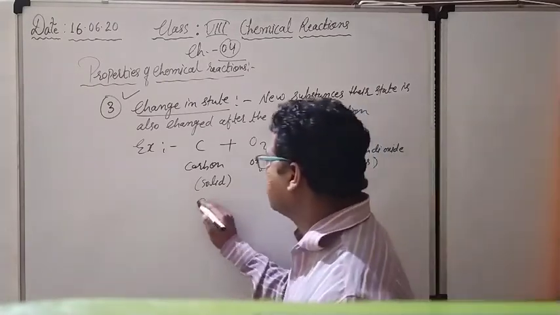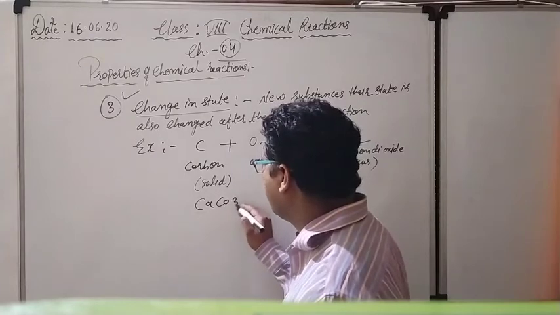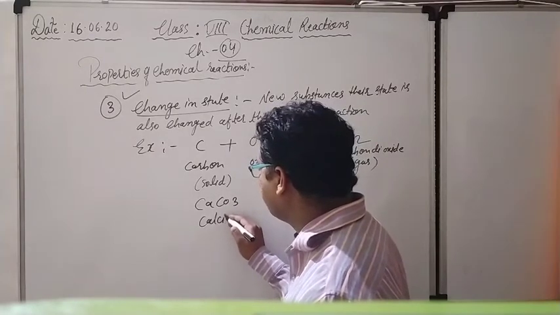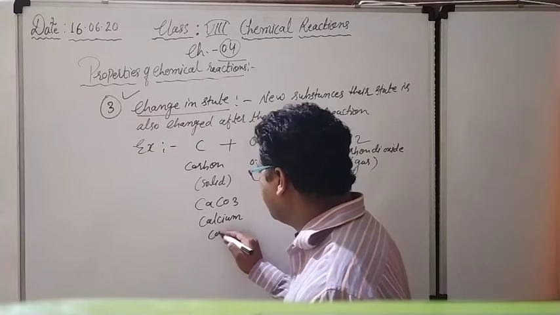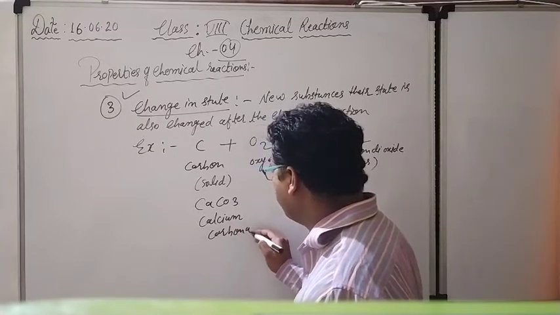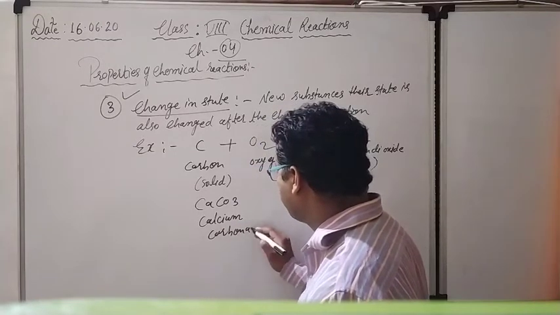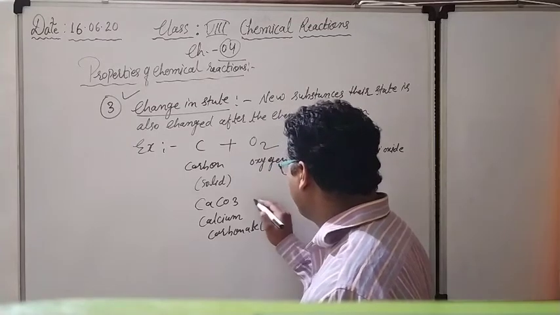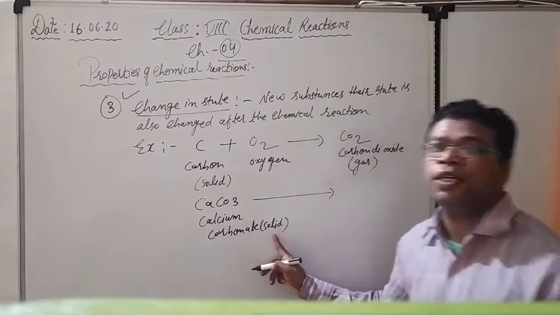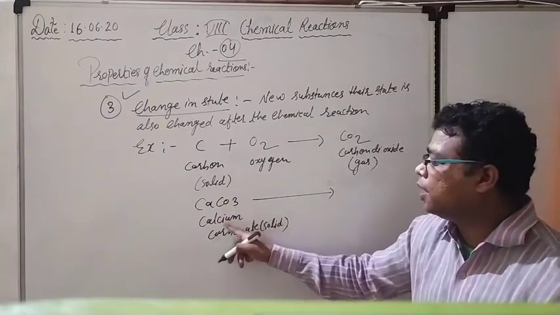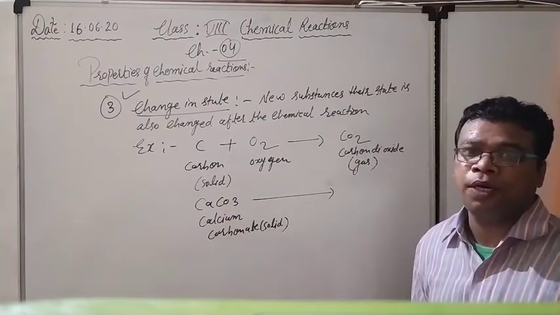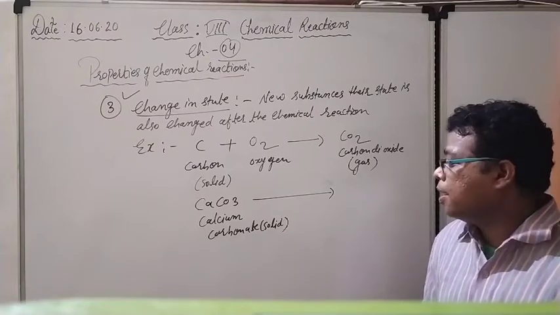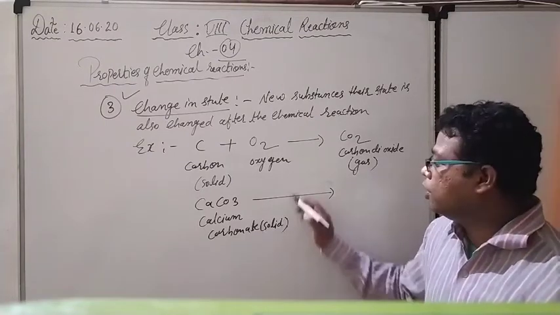Otherwise, you can say another example, for example CaCO3, calcium carbonate. What is the state of calcium carbonate? The state of calcium carbonate is solid. This is CaCO3, calcium carbonate. I have told you before, it is a chalk piece, and it is in solid state. We saw that it is in solid state.